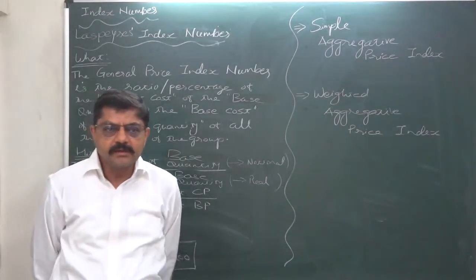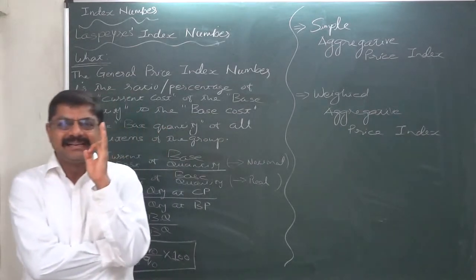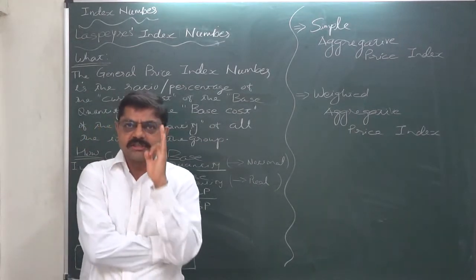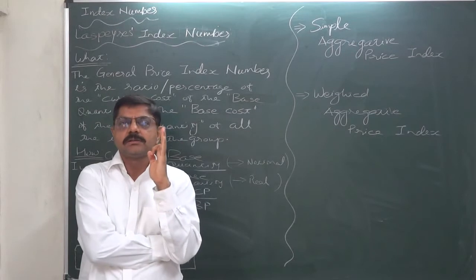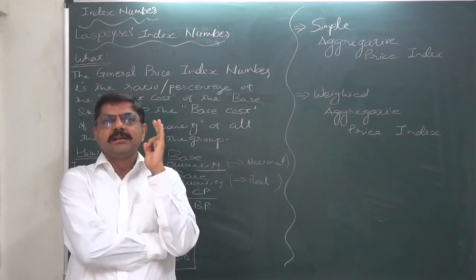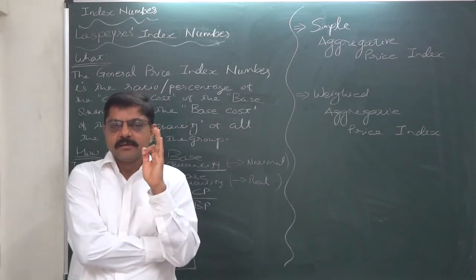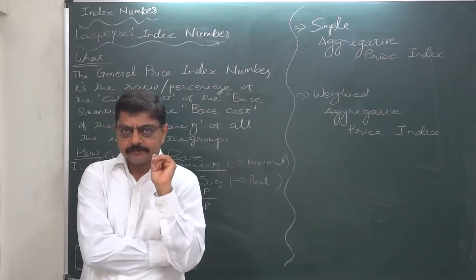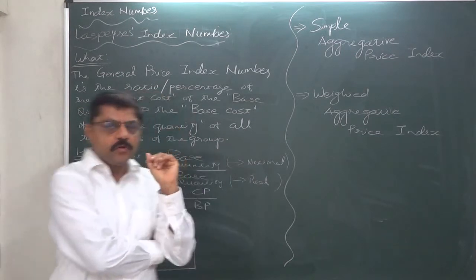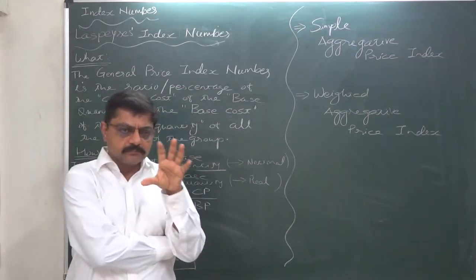The different thing is, all these economists or statisticians suggest to consider the quantity of consumption of the items while calculating the index number.